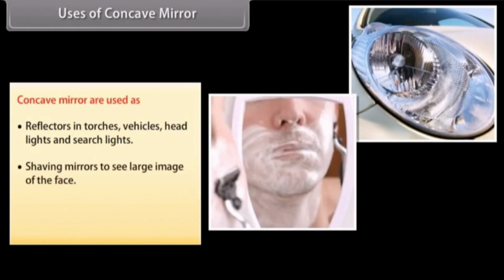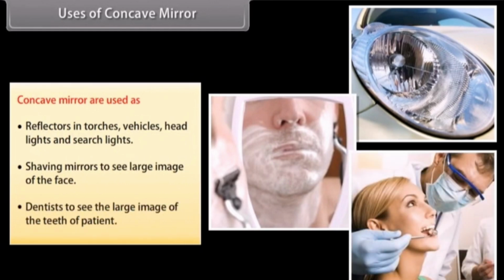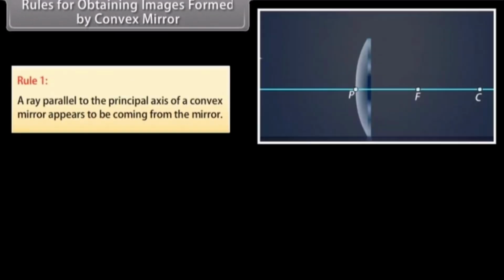Shaving mirrors to see large images of the face. Dentists use them to see large images of the teeth of patients. Rules for obtaining images formed by a convex mirror. Rule 1. A ray parallel to the principal axis of a convex mirror appears to be coming from the focus behind the mirror.